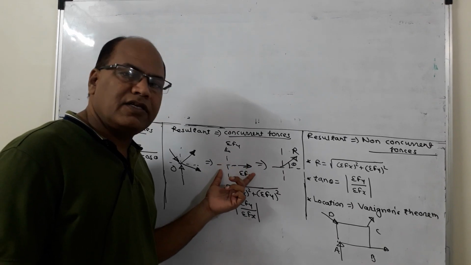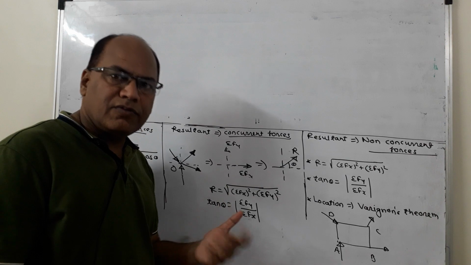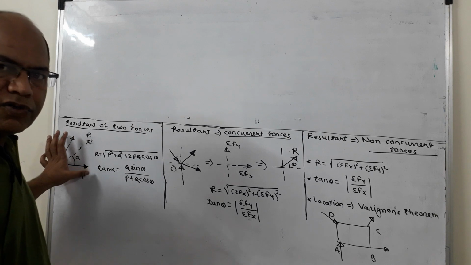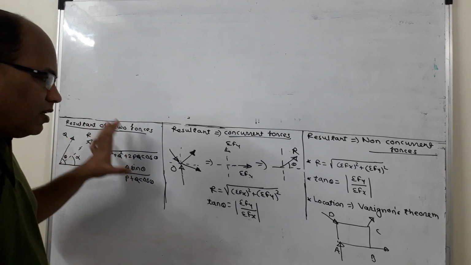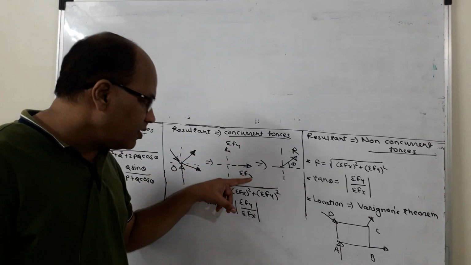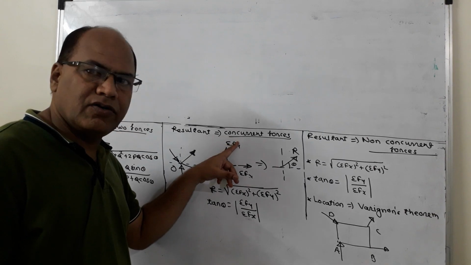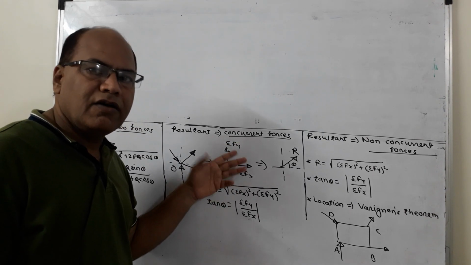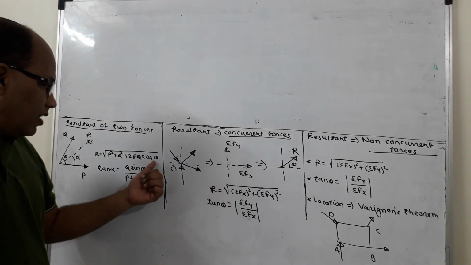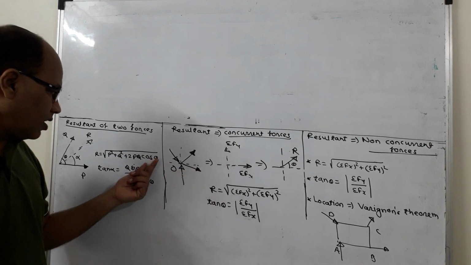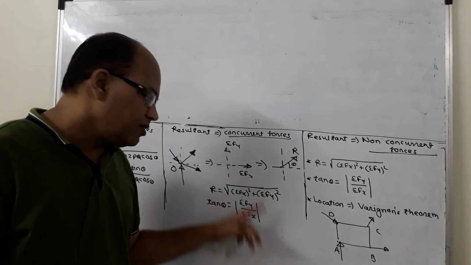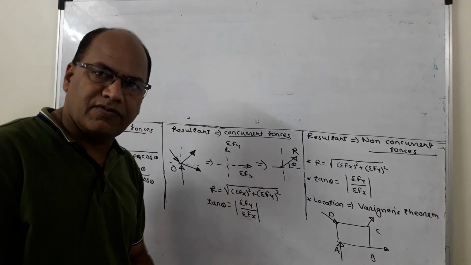Once I reduce the system into two forces, I know what is to be done to get the resultant, because it is the case in which two forces are acting. I know the formulae to get the resultant force. Here the two forces are summation Fx and summation Fy. Let summation Fx be equal to P, let summation Fy be equal to Q, and the angle between these two is theta, which is actually 90 degrees. If I substitute these values, cos of 90 is 0, this term disappears, and the final formula for R will be R equal to root of summation Fx square plus summation Fy square.